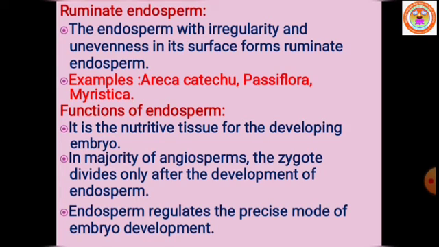The activity of the seed coat or endosperm itself results in this ruminate type of endosperm. The unequal radial elongation of the layer of the seed coat results in rumination of endosperm, which is seen in Passiflora. In the families Annonaceae and Aristolochiaceae, definite ingrowth and infolding of the seed coat produces ruminate endosperm.